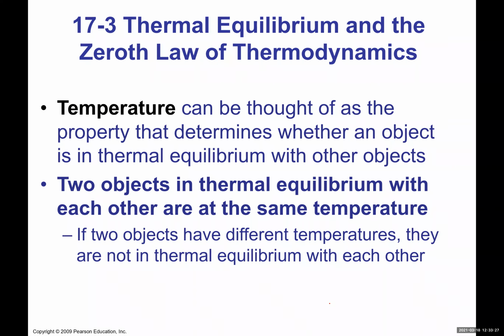So we can also use that. You put a thermometer on top of an object and measure 22 degrees Celsius. Have a second one, put it on top of it. If it's also 22 degrees Celsius, you can put them together and assume that there will be no thermal energy moving from one to another because they are in thermal equilibrium. So two objects in thermal equilibrium with each other are at the same temperature. If two objects have different temperatures, they are not in thermal equilibrium with each other. That's a continuation of the zeroth law.